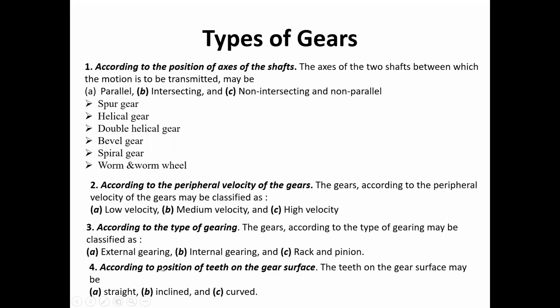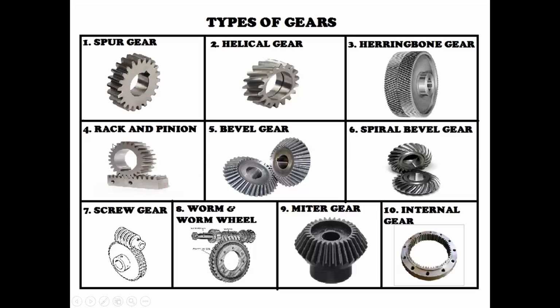Now going to see the next one, type of gearing. It is not only type of gearing, it is type of meshing. So simply, type of meshing. In this we have external gearing, internal gearing, and rack and pinion. In external gearing, one gear wheel meshes with another gear.